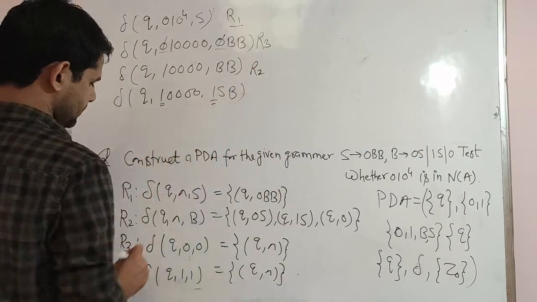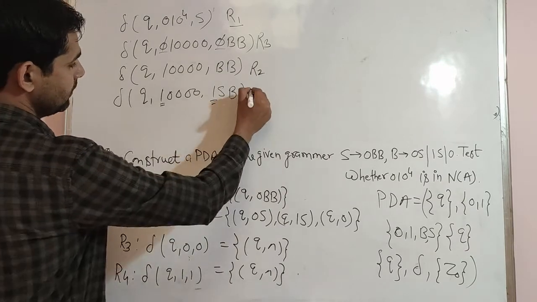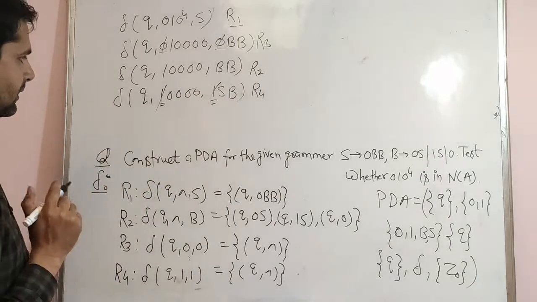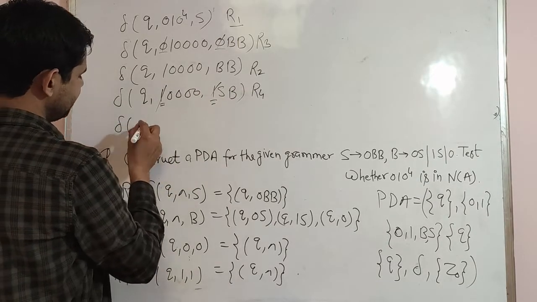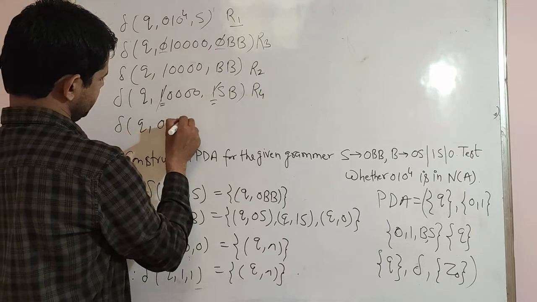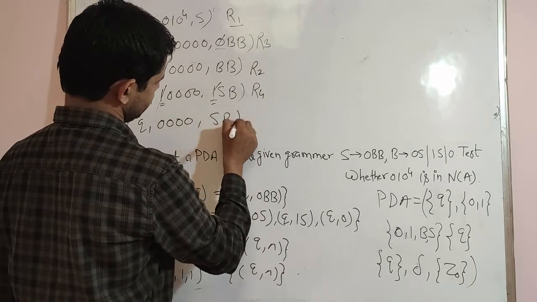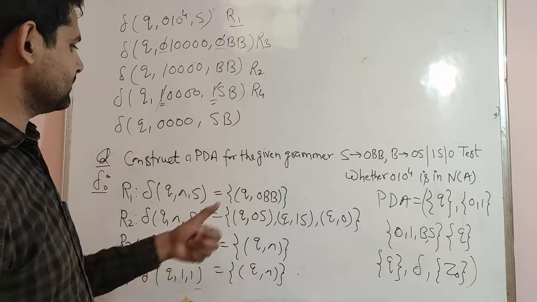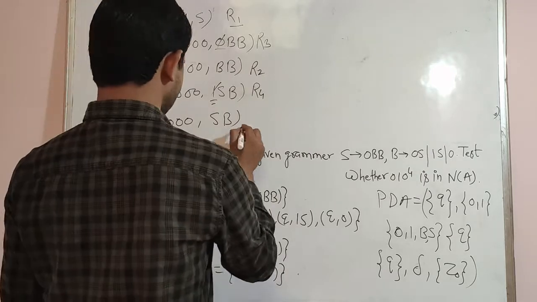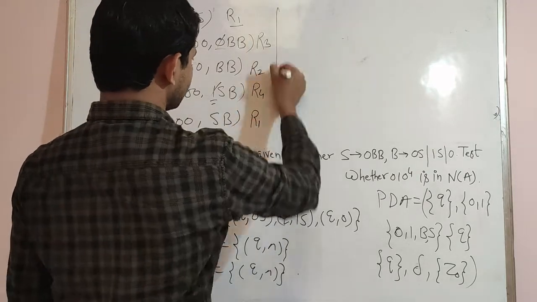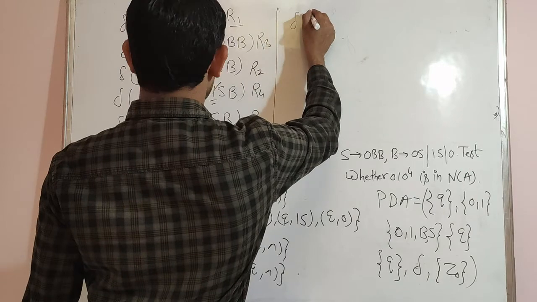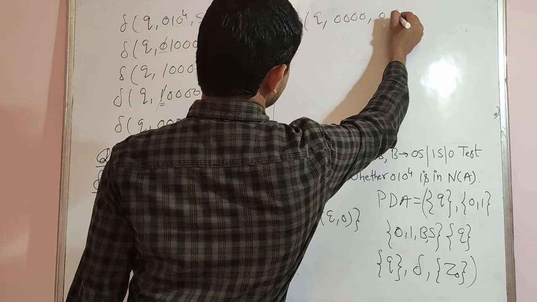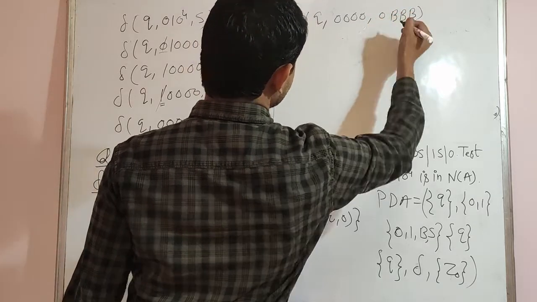Now we have 1 and 1, so then we can apply R4. By applying R4, these ones will be removed. Then Q1, then we have 4 zeros and SB. Now see the production for this as, again we can write 0 BB. For that, by applying R1 rule, then we can write Q and 0 B, then we have one more B.